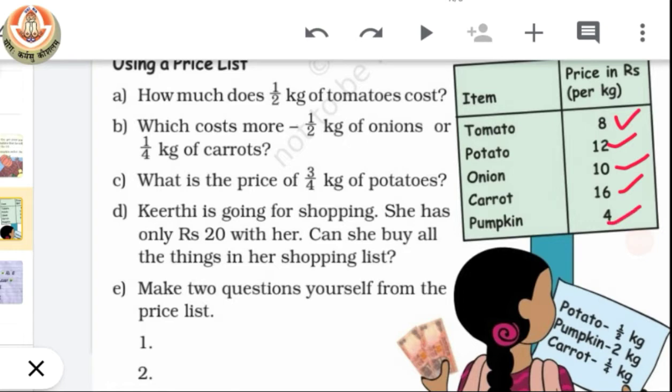Now the first question is, how much does half kg of tomato cost? So first of all, we have to see the price for 1 kg of tomato is 8. Okay, and we have to answer the price for half kg of tomato.